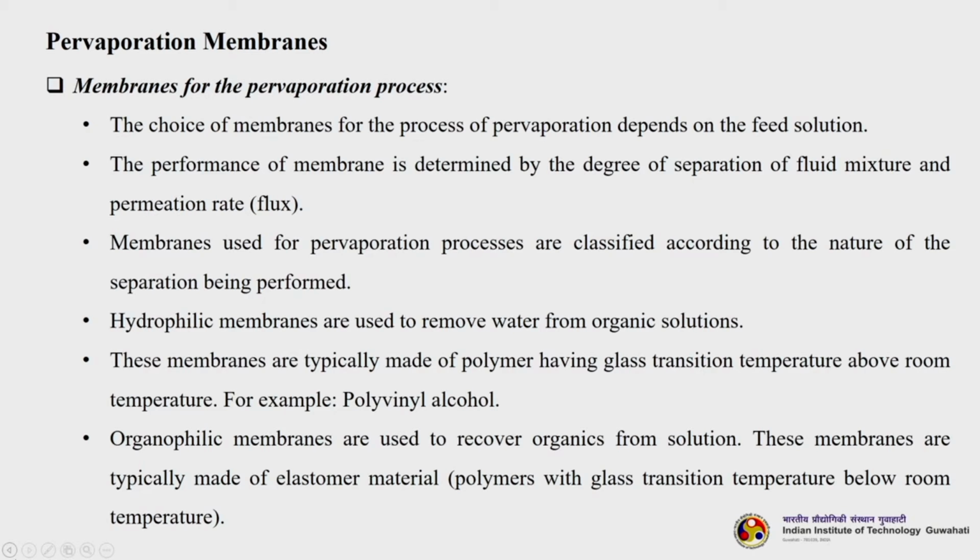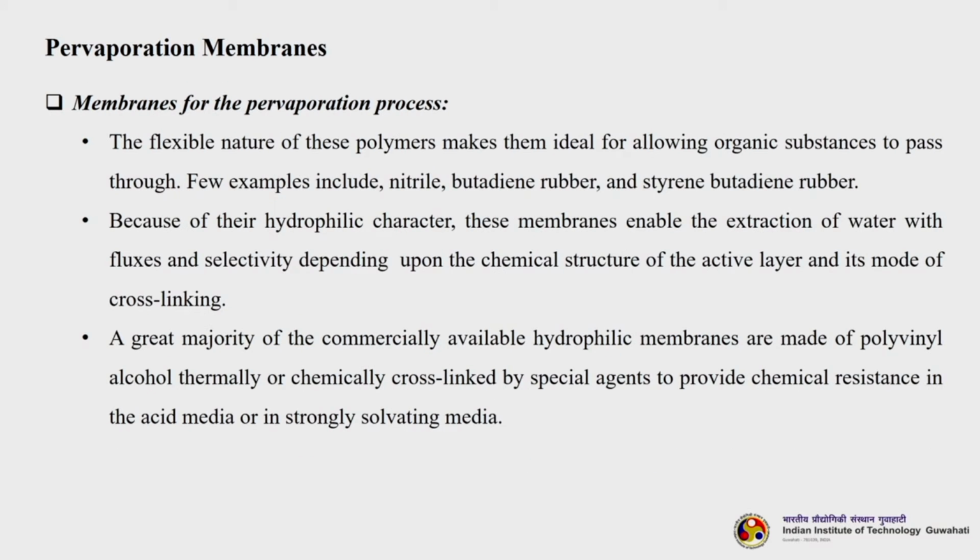So, hydrophilic membranes are used to remove water from organic solutions. These membranes are typically made up of polymer having glass transition temperature above room temperature, for example, polyvinyl alcohol. And then organophilic membranes are used to remove organics. These membranes are typically made up of elastomer polymer, so their glass transition temperature is always below room temperature. The flexible nature of these polymers makes them ideal for allowing organic substances to pass through. A few examples include nitrile butadiene rubber and styrene butadiene rubber, that is SBR.